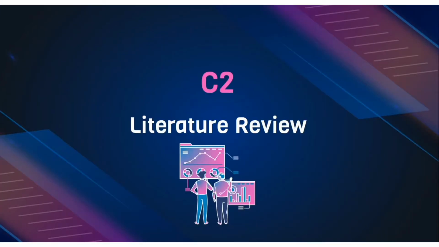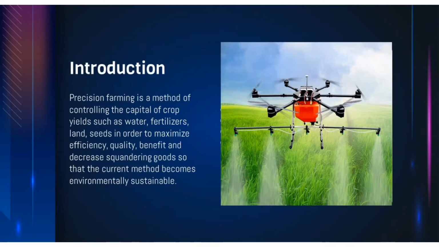Now I will enter for chapter 2, literature review. Introduction. Precision farming is a method of controlling the capital of crop yield such as water, fertilizer, land, seed in order to maximize efficiency, quality, benefit, and decrease squandering goods so that the current method becomes environmentally sustainable.